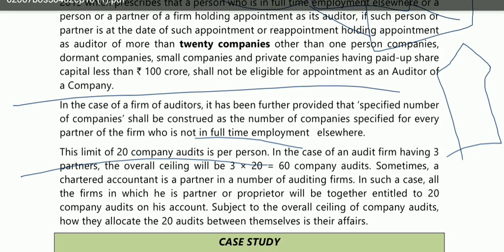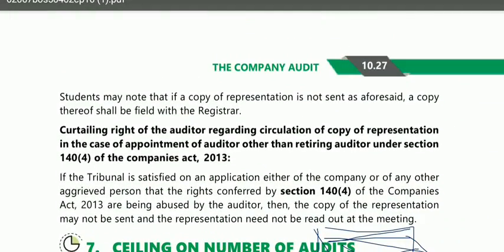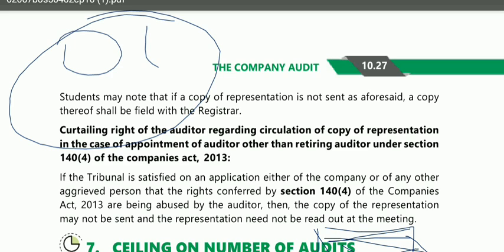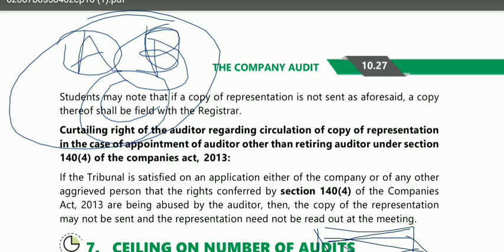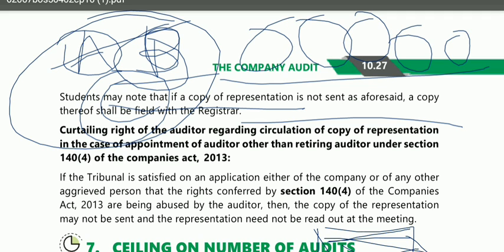Let me give you an example to make it clear. Suppose there is an audit firm and there are three partners, Mr. A, Mr. B, and Mr. C. Now there are more firms. Mr. A is partner in 18 firms, Mr. B in 17, and Mr. C in 16.